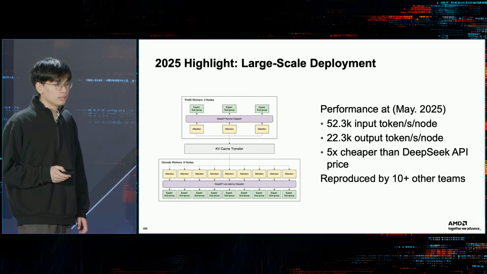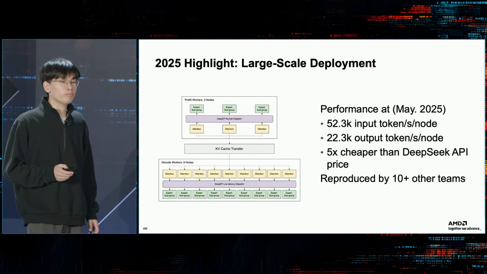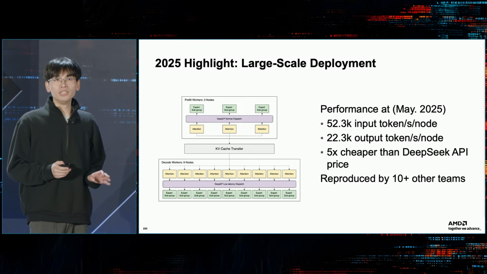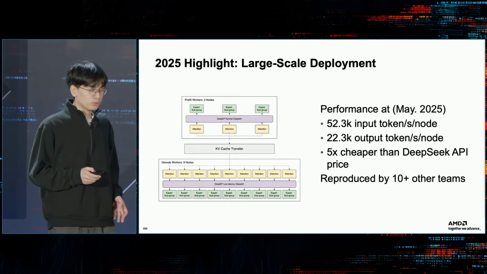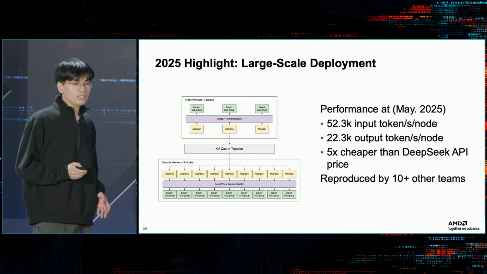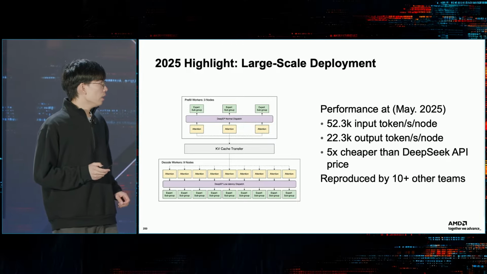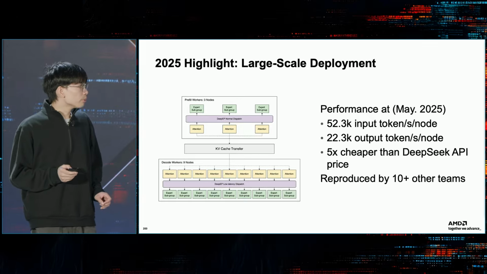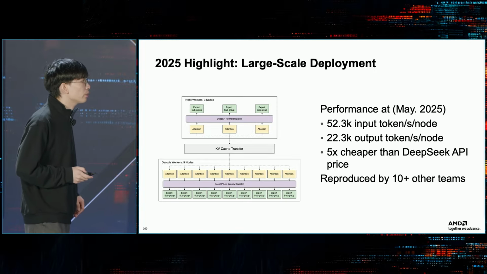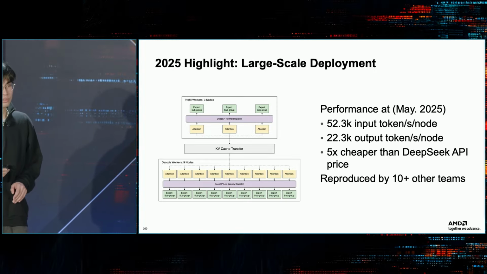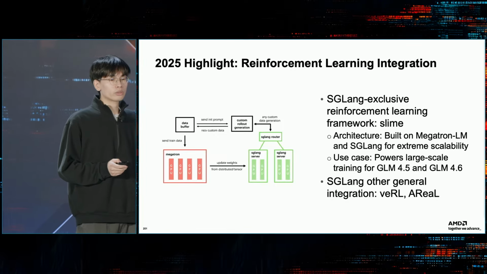The second part is about large-scale deployment. In May 2025, we implemented the PD disaggregation and large-scale EP in SGLang. At that time, we could reach nearly 52K input TPS per node and 22K output TPS per node. It's 5 times cheaper than the DeepSeek official API price, and this result has been reproduced by more than 10 teams.